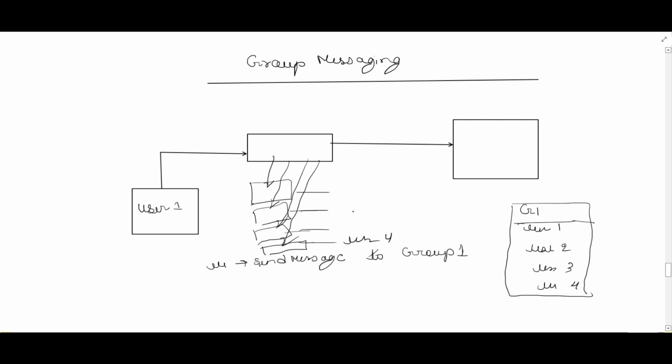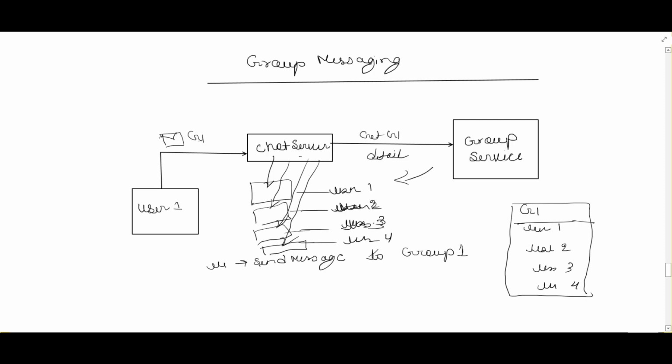Then the chat server identifies which chat servers these users are connected to. Then the chat server will drop the message to those chat servers, and those chat servers will transfer the messages to these users. So this is the way group messaging will be supported.